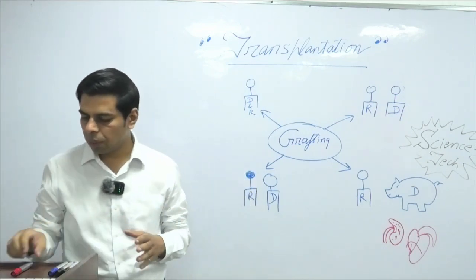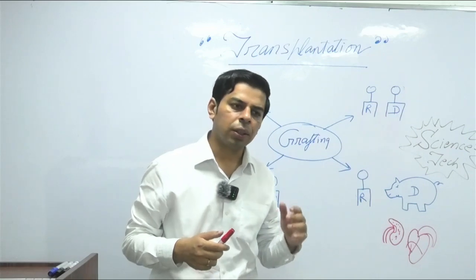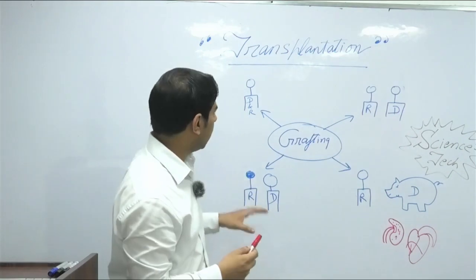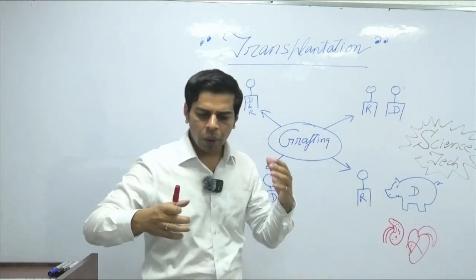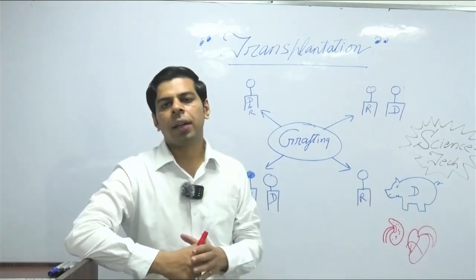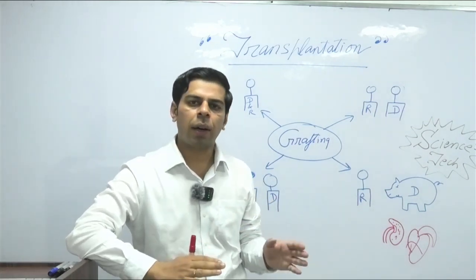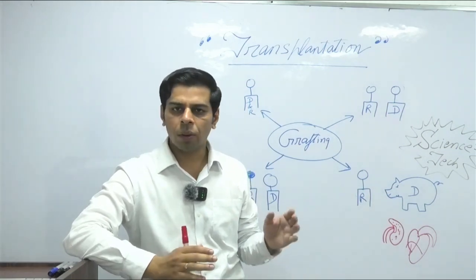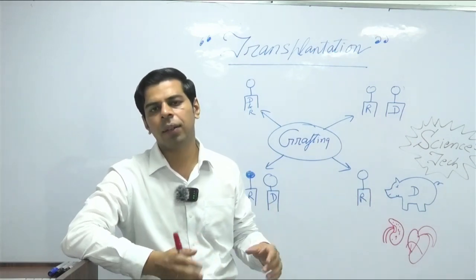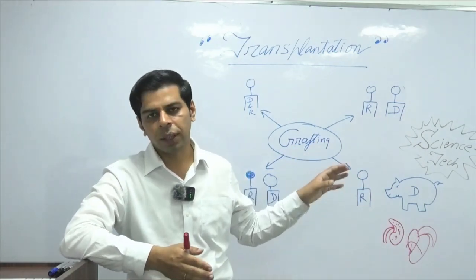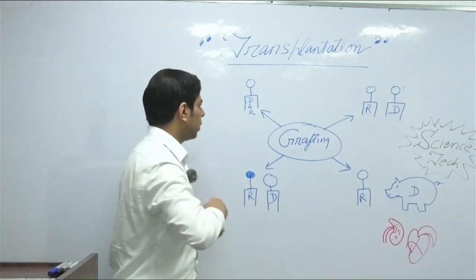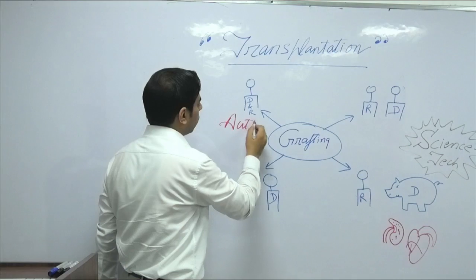The first and foremost transplantation or grafting, which carries the highest success rate, is the autograft. So we can say when a person has suffered a burn injury or some accident, a part of which has been damaged, then the best kind of transplant is when you take a tissue from his own body and transplant it to some other site. For example, you have taken it from a thigh and you have just implanted it on the part which is visible, on a neck, or any limb region. So such transplants are called autograft.